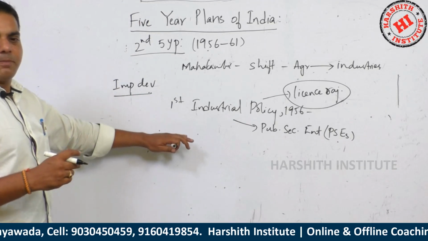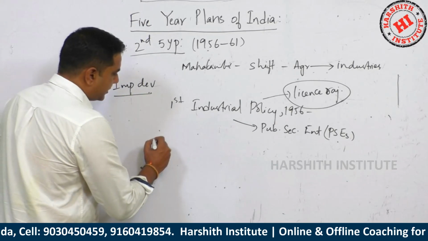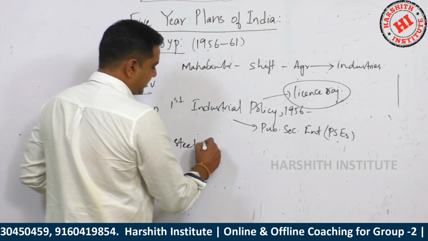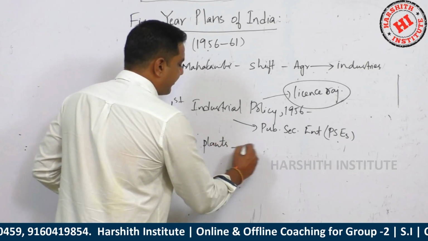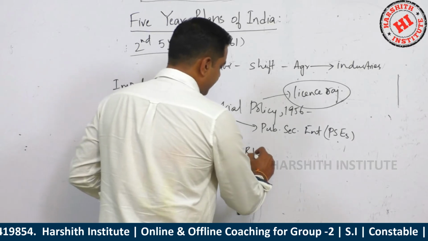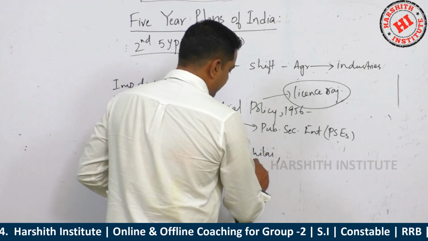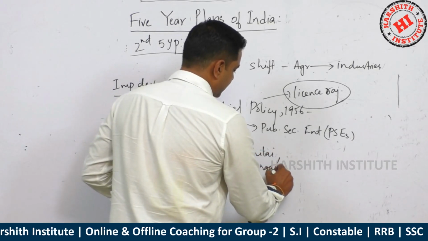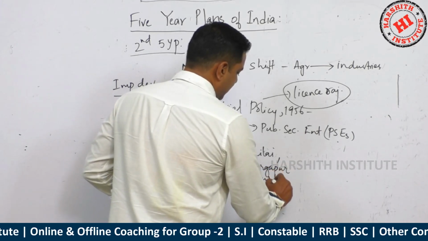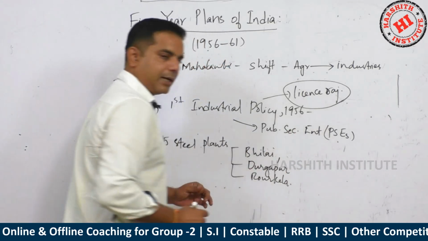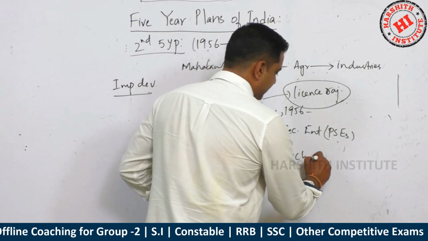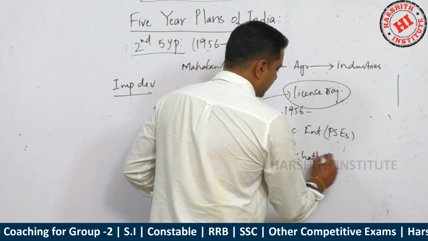Another important development is that 5 steel plants were established, of which one is at Bhilai, another one is at Durgapur, and the third one is at Rourkela. Bhilai is in Chhattisgarh.